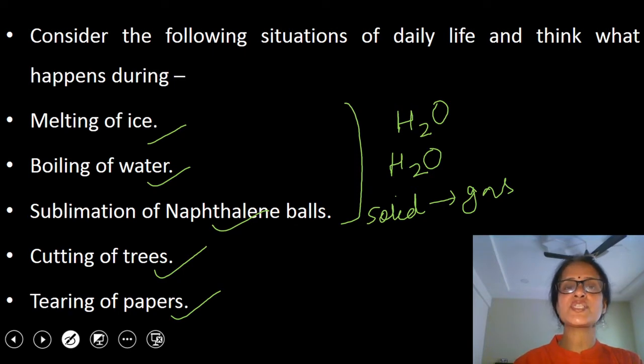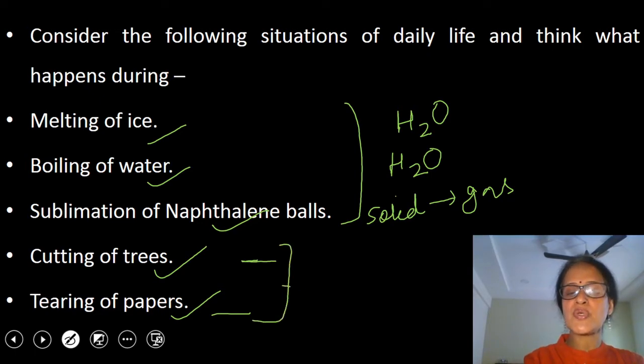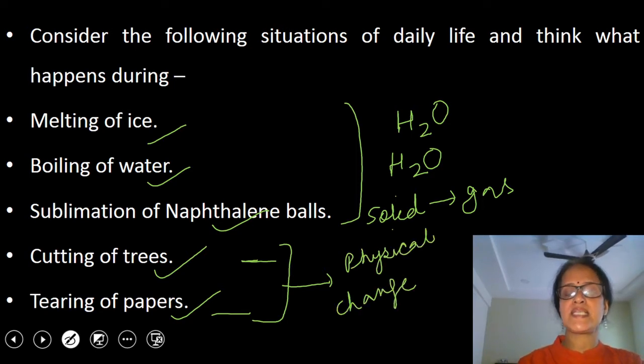Now I will discuss remaining 2 situations. So fourth situation is cutting of trees and the fifth one is tearing of papers. Both these situations are also an example of physical changes because no new substance is formed during these changes. Only a change in physical appearance is taking place.